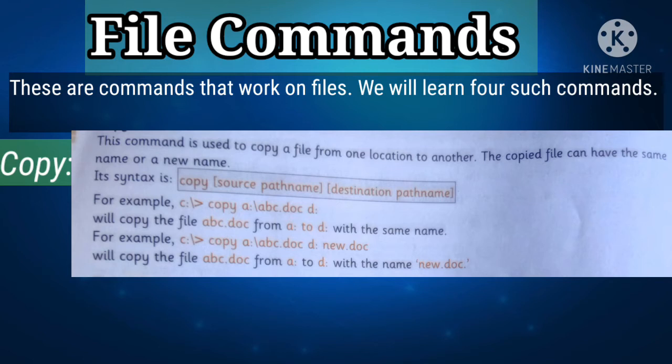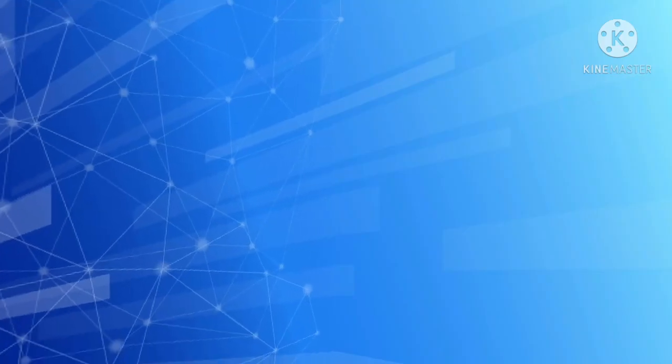For example, > copy abc.doc d:new.doc will copy the file abc.doc from a: to d: with the name new.doc.